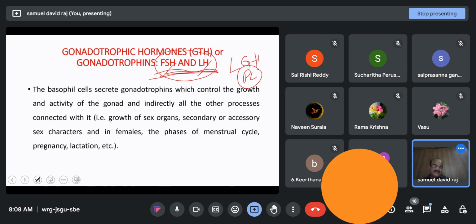After this, in the evening session, we'll discuss the posterior pituitary hormones and disorders associated with the total dysfunction of the pituitary, and also dysfunction of chromophobe cells, which are non-secretory in nature. Those things we are going to deal with in the evening class.